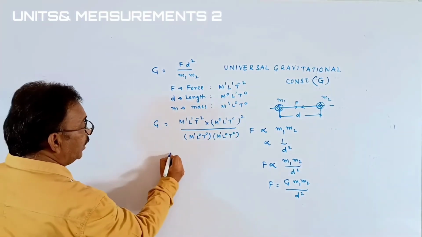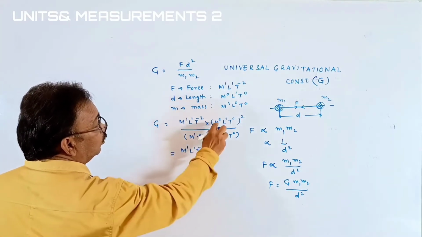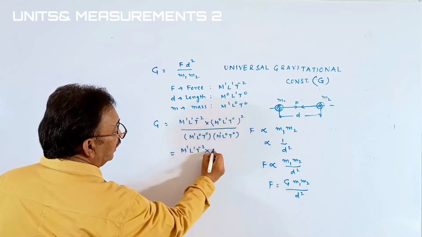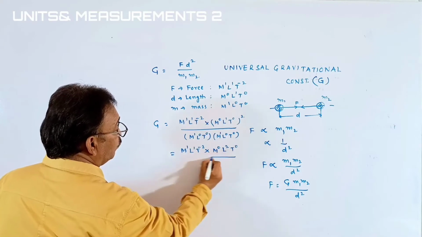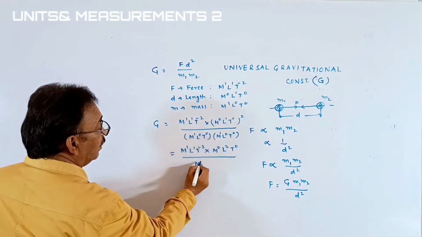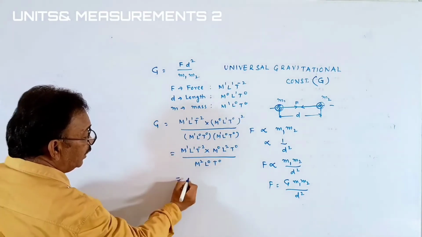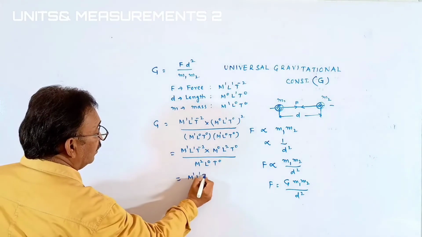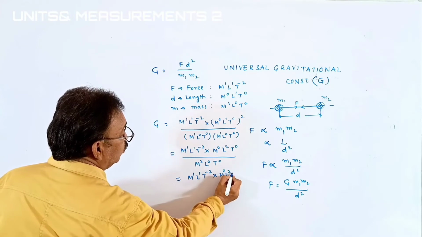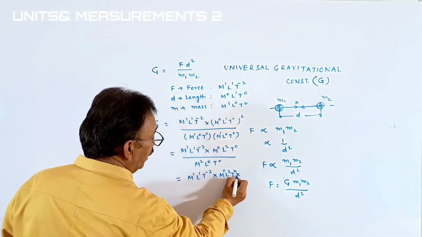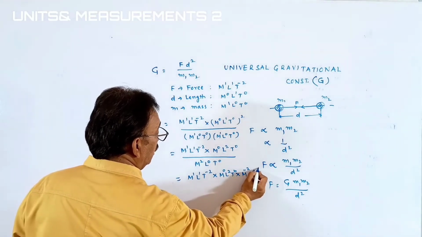Further, it can be written as m1 L1 T inverse 2 into m to the power of 0 into 2, that is 0, L squared, T0 by m squared L0 T0. Further, it can be written as m1 L1 T inverse 2 multiplied with m0 L2 T0. Taking the denominator up, it becomes m to the power of minus 2 into L to the power of 0 T to the power of 0.